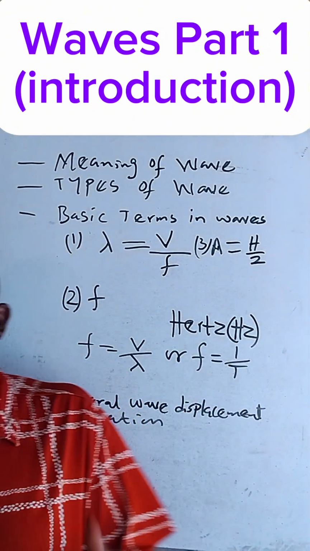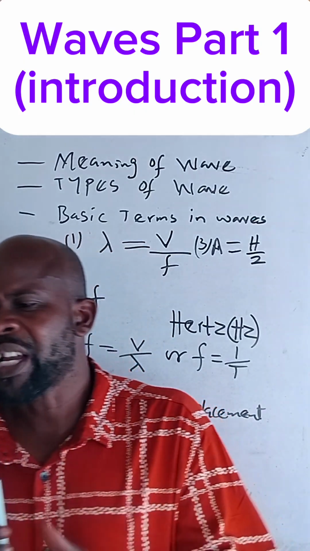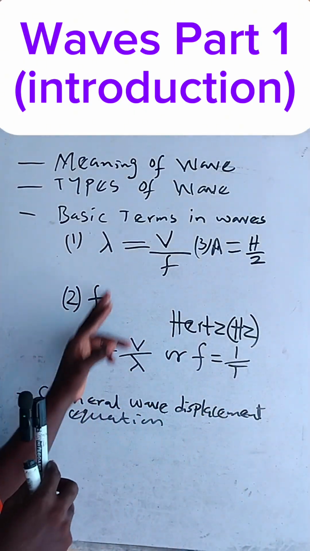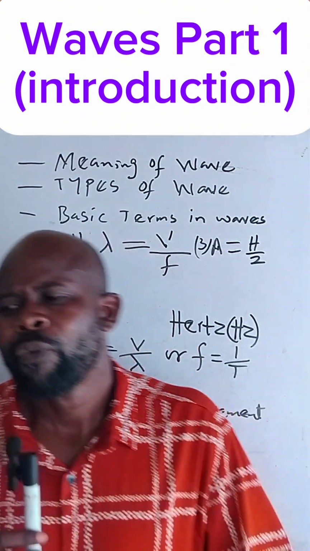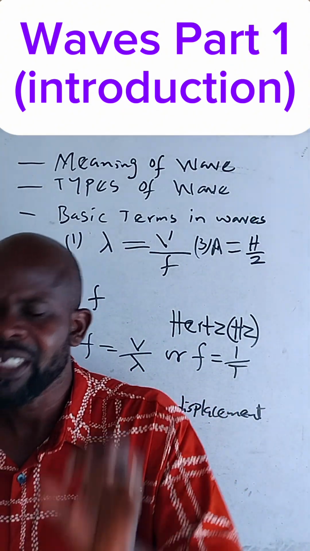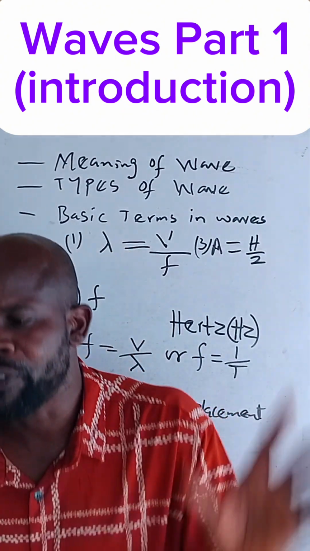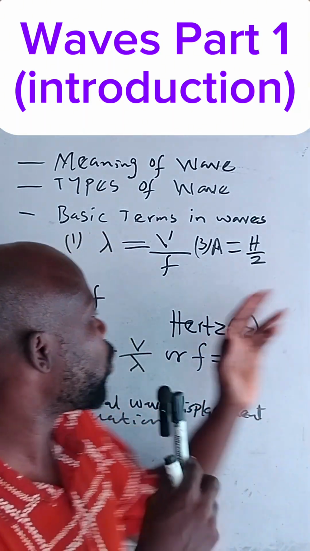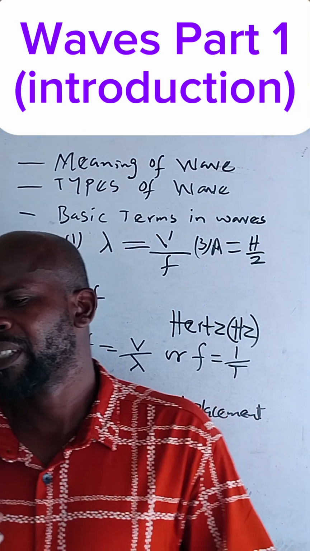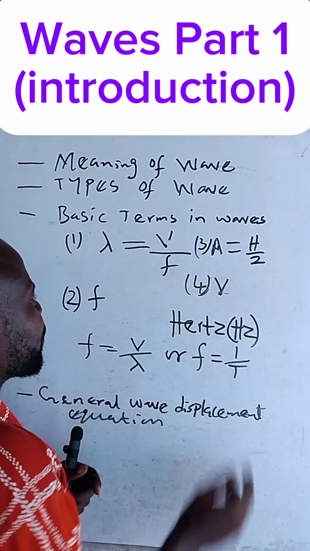Now, that brings us to the fourth one, which has something to do with wave speed. If we talk about the wave speed, we are referring to the speed with which the wave travels. The speed with which the wave travels is called the wave speed.